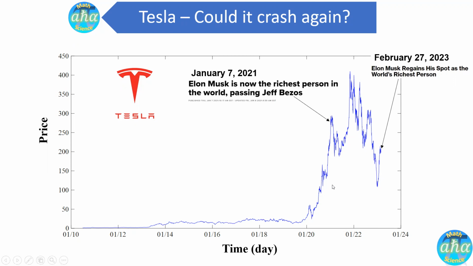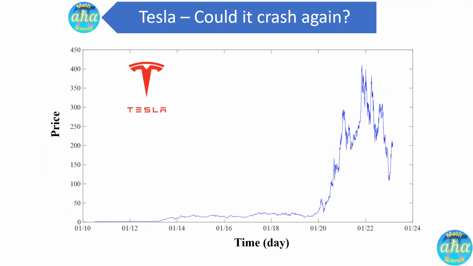And interestingly enough, just a couple of weeks ago, back in December, the headline news said Elon Musk lost the title of richest person in the world. And then a few days later, the stock bottomed and then started a fierce rally. In fact, the stock price rebounded by more than 100%. So that's really interesting. So now the question is, what happened to the price of Tesla after it has rebounded by more than 100%?